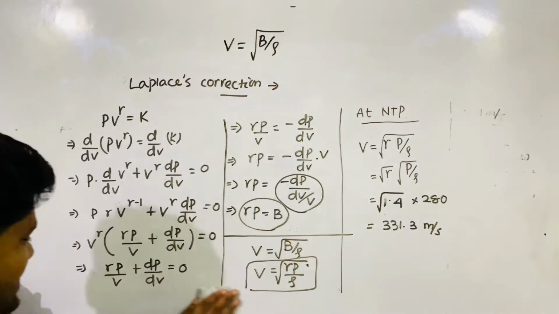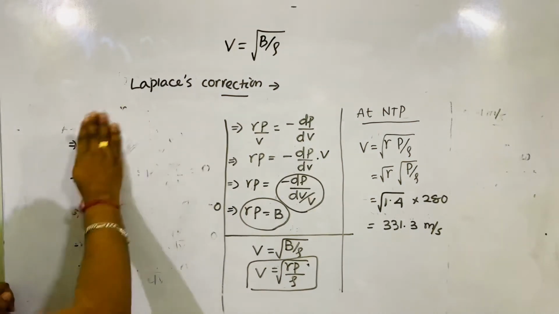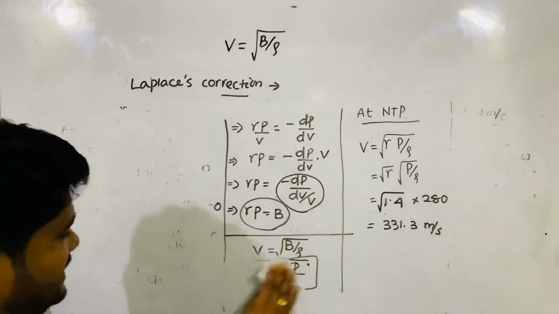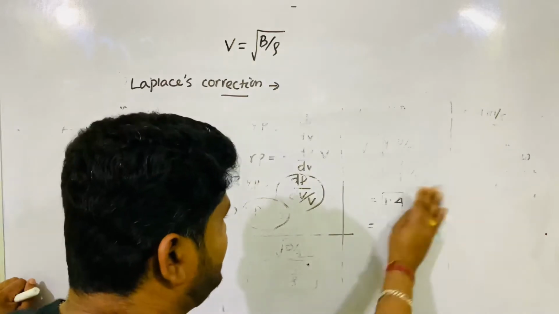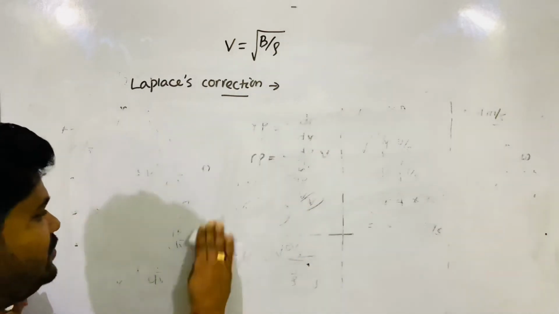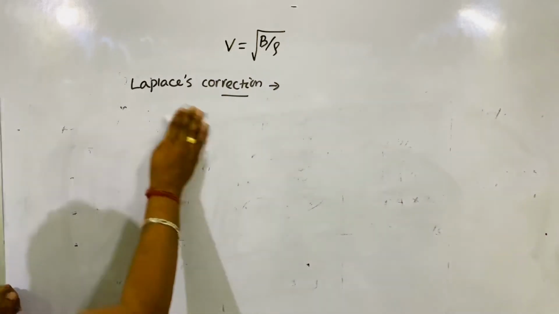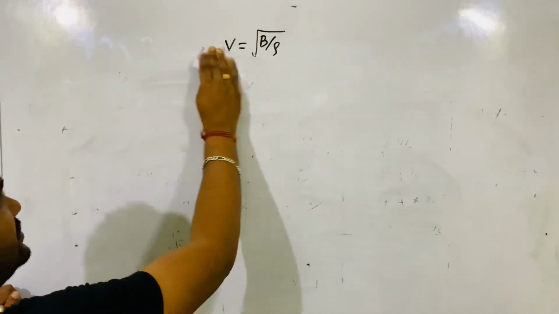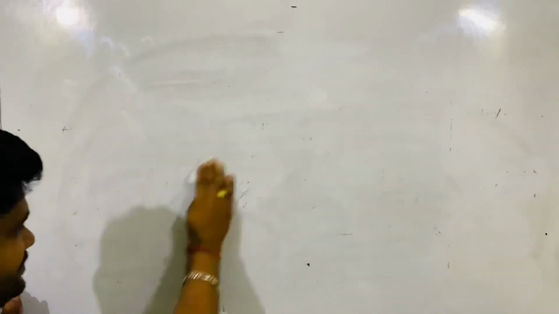We'll discuss which quantities the velocity of sound in air medium actually depends on. Your final expression in your hand is what?